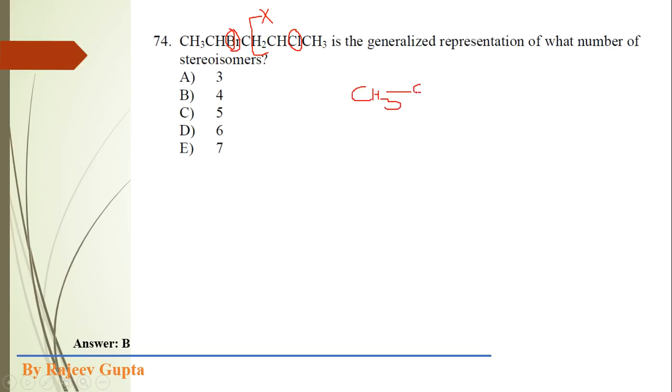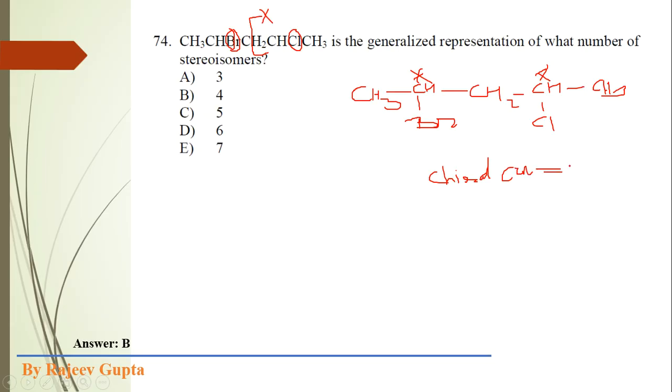I am again drawing this structure: CH3, CH with bromine at position number 2, now CH2, now CH with Cl, and CH3. In this compound this carbon is a chiral carbon, this carbon is also a chiral carbon, so the number of chiral centers is 2, and as I said this compound cannot be symmetric in any manner.